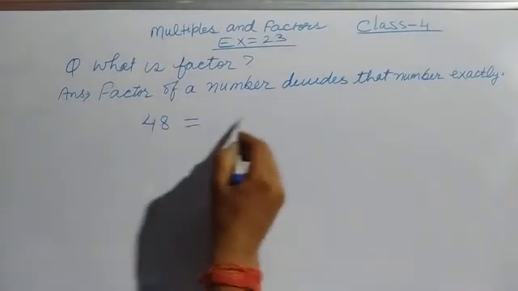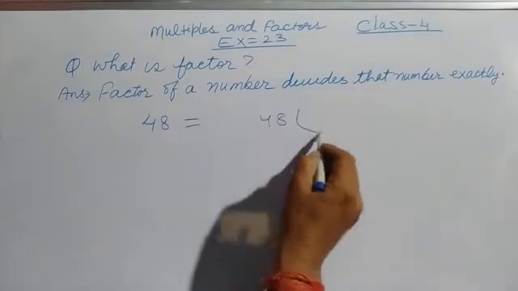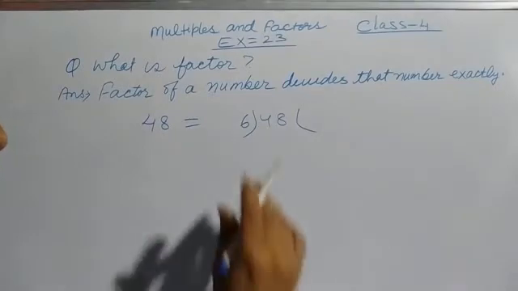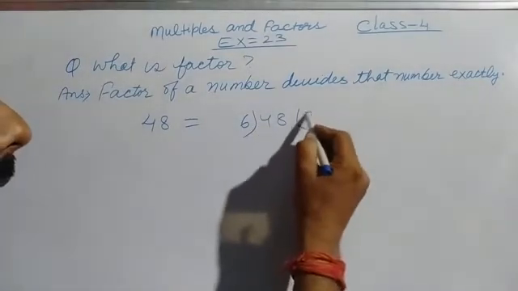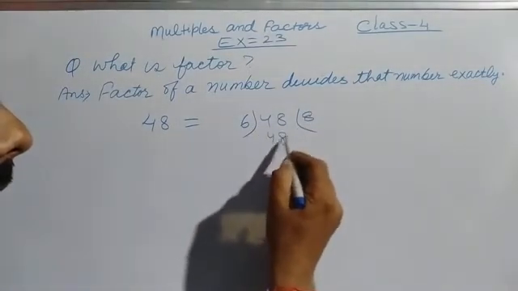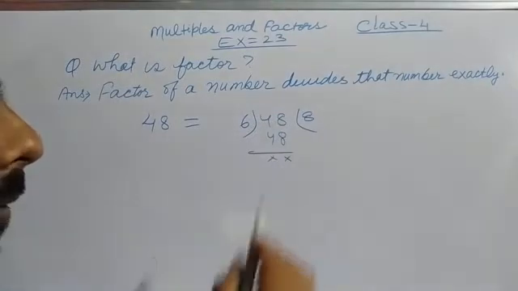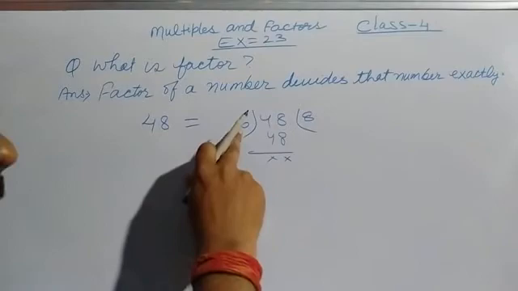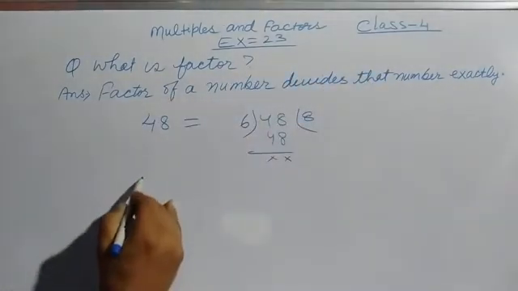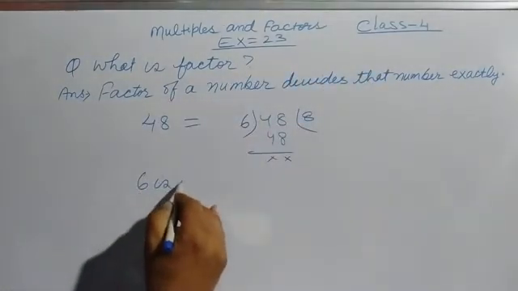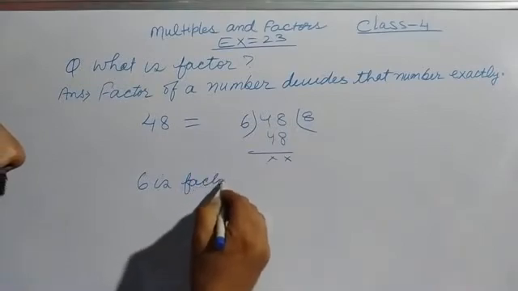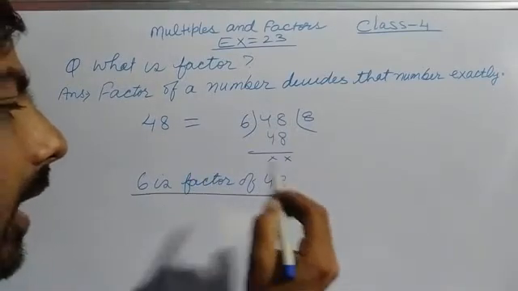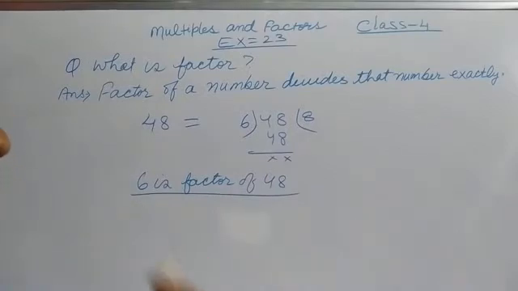If this number 48 is divisible by, suppose, 6: 6 eights are 48. It is completely divided without any remainder. So 6 is a factor of that number. 6 is a factor of 48.